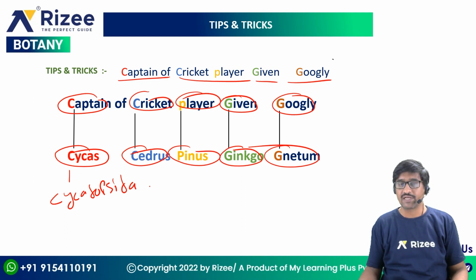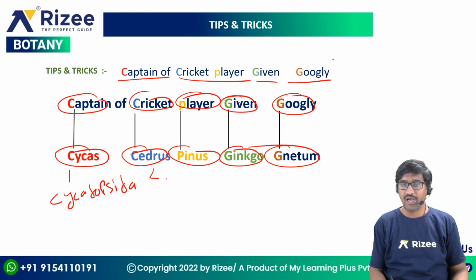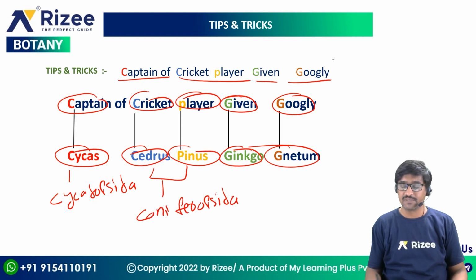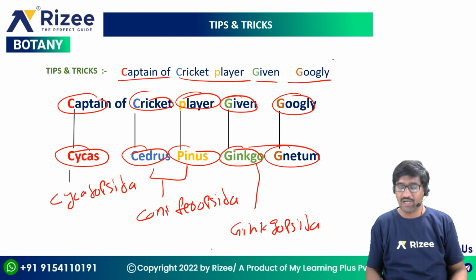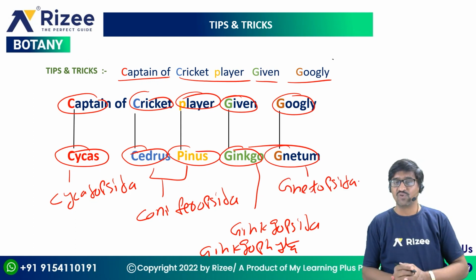Cycas belongs to the class Cycadopsida. Cedrus and Pinus belong to Coniferopsida. Next, Ginkgo belongs to Ginkgopsida, or Ginkgophyta. Next, Gnetum belongs to Gnetopsida. So these are the four classes.